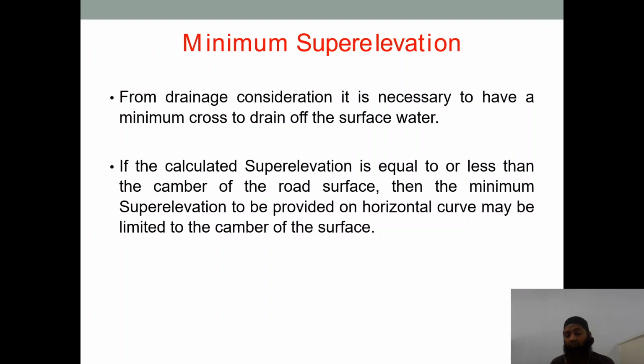As I had told you, camber is that part where, once the alignment is done, the middle part of the roadway width is raised slightly, and that raising of the pavement at the center is called camber. Basically that is provided so that whenever it rains, the water can drain off. This is the need of providing camber. So if at the horizontal curve the super elevation is lower than the camber, it should be provided as per what the camber has been provided. So this is the maximum and minimum super elevation.